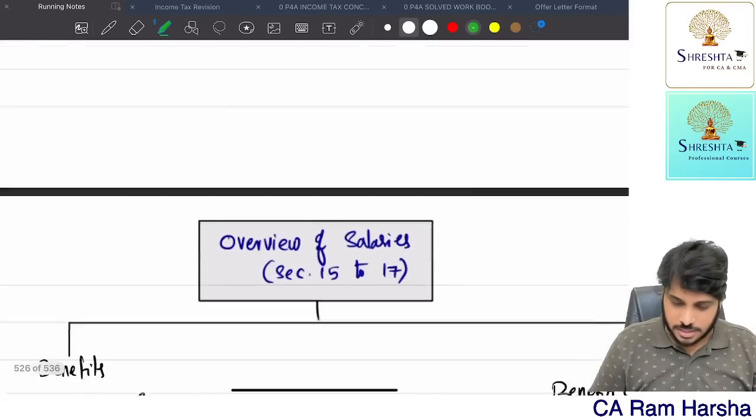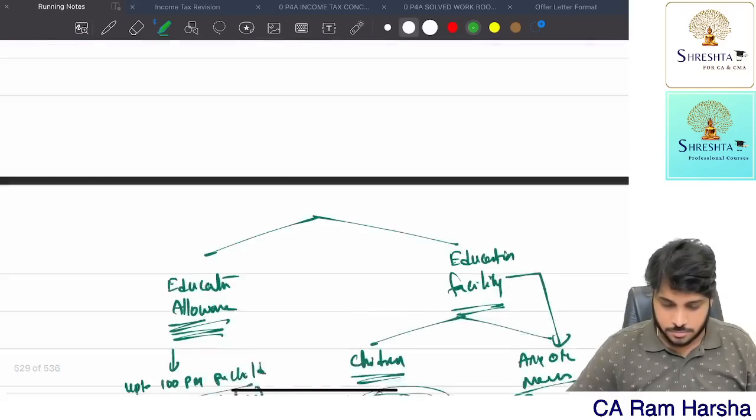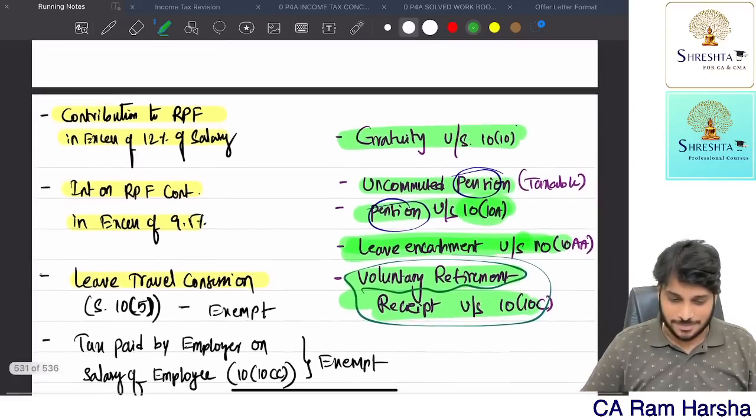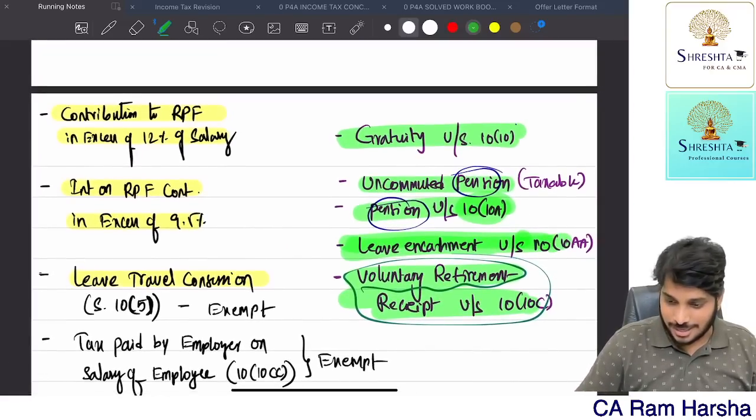Just a minute, I think something is missing here. Here you see. So here, let me copy this page.